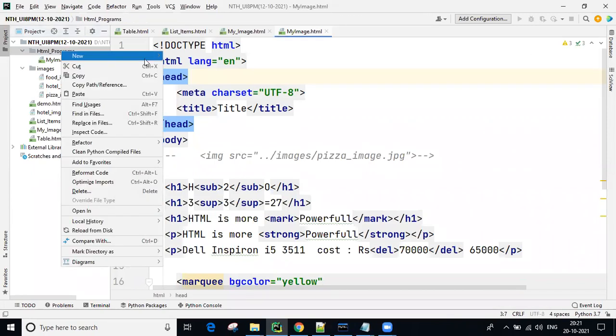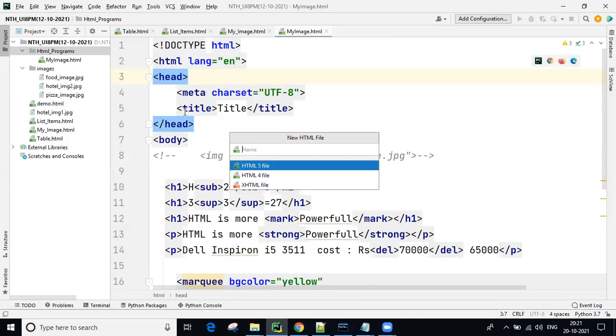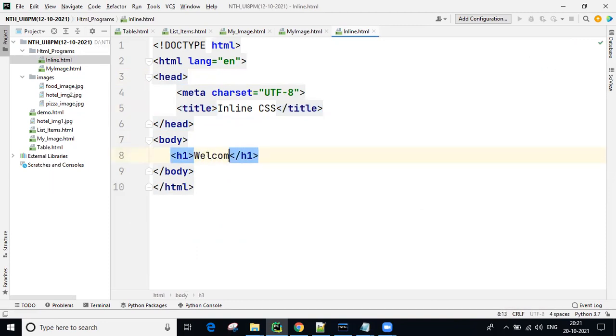Inside the HTML, click on new, click on HTML file. I'm naming it inline.html. Now here you can write one h1 with welcome to inline CSS. That's it.